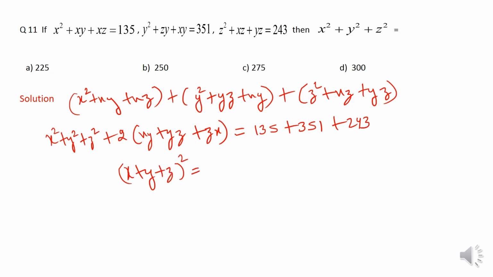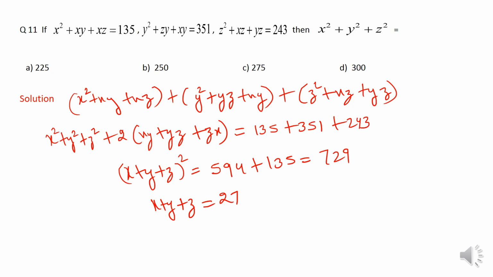And if you add all these three terms, what you will get? You'll be getting 594 plus 135, or this is just 729. So that means x plus y plus z is equal to 27. Why I'm writing 27? Because the square of 27 is 729. Now I have got the value of x plus y plus z, but I need to get x square plus y square plus z square.